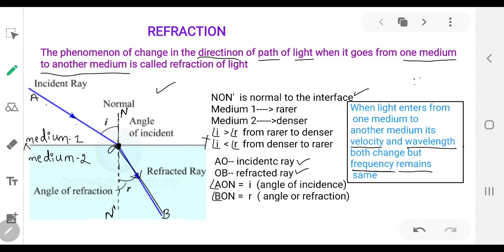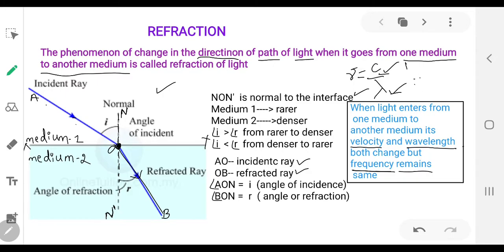With the help of an equation also you can tell that. You all know the relation between frequency, velocity and wavelength. Frequency is equal to c by lambda. When light enters the other medium, its velocity changes, its wavelength changes. If velocity increases, wavelength also increases.